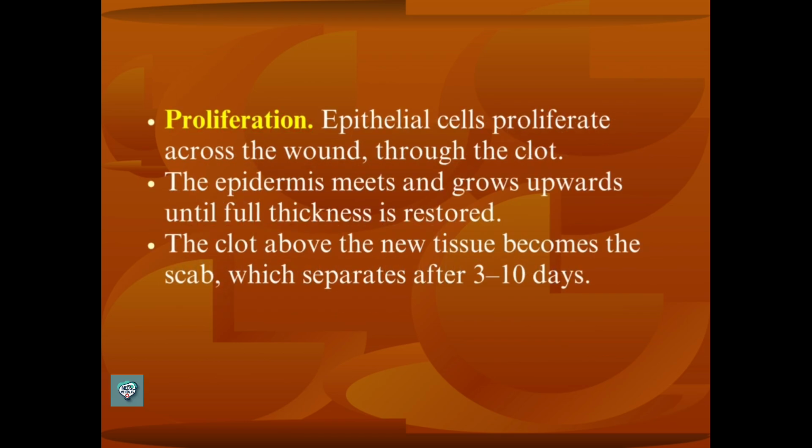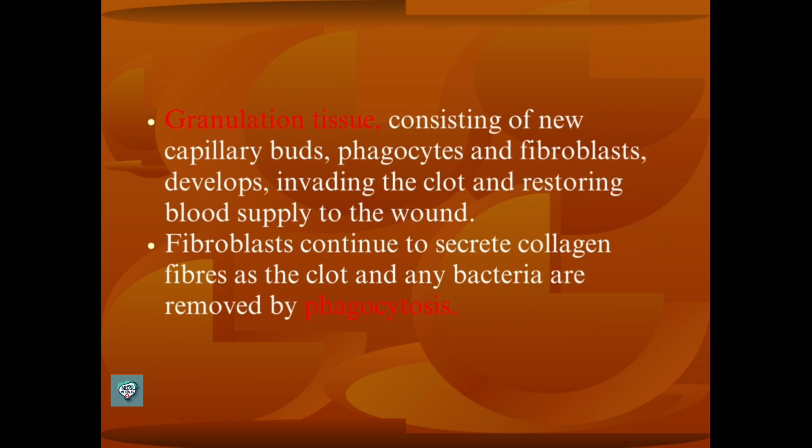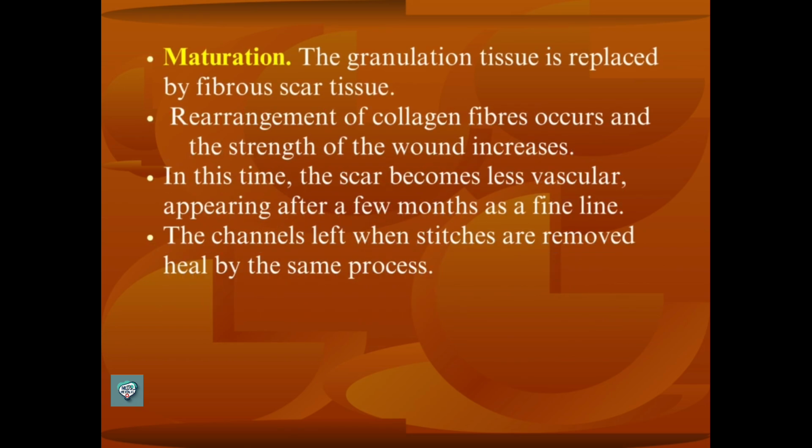Proliferation. Epithelial cells proliferate across the wound through the clot. The epidermis meets and grows upwards until full thickness is restored. The clot above the new tissue becomes the scab, which separates after 3 to 10 days. Granulation tissue, consisting of new capillary buds, phagocytes and fibroblasts, develops, invading the clot and restoring blood supply to the wound. Fibroblasts continue to secrete collagen fibers as the clot and any bacteria are removed by phagocytosis.